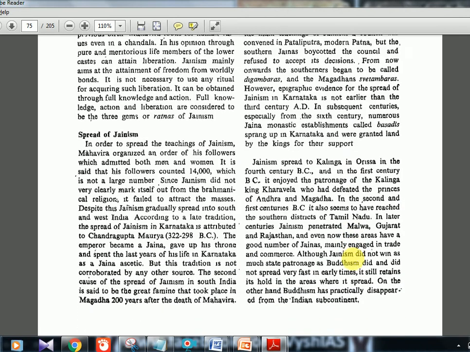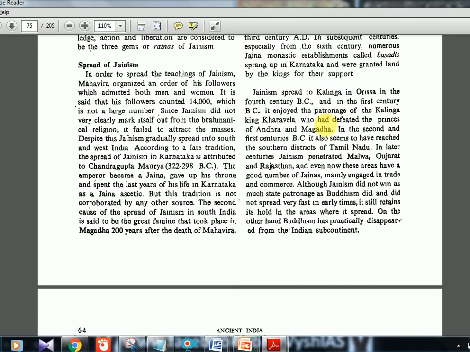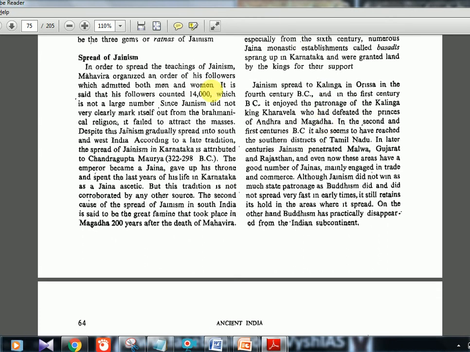And one important term here: Basadis. Basadis are Jaina monastic establishments which sprang up in the Karnataka region. Kings were supporting them, and kings were giving land grants to them also. This is Basadis in the 6th century AD. Okay, 6th century AD, that is long after the time of Mahavira. Mahavira was in the time of BC only, that is 300 BC, 400 BC. This is in the 6th century AD.